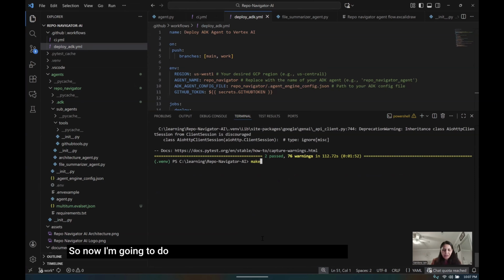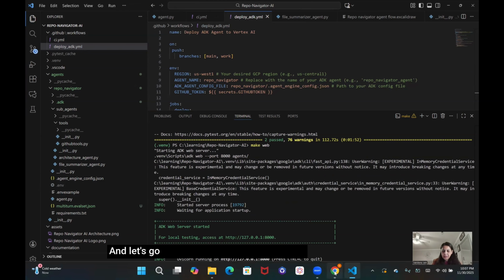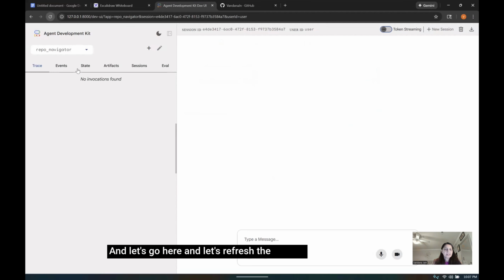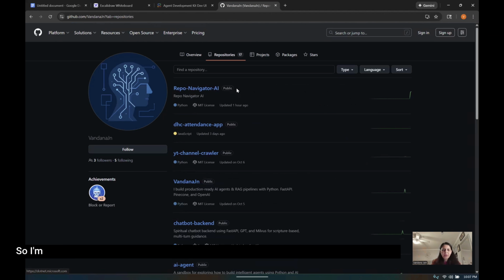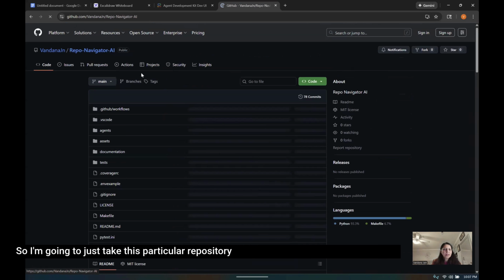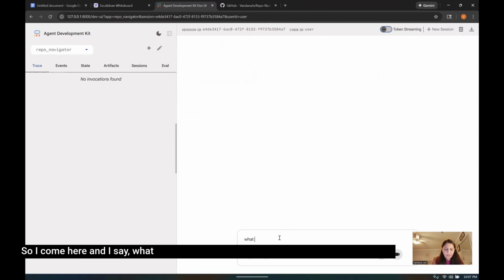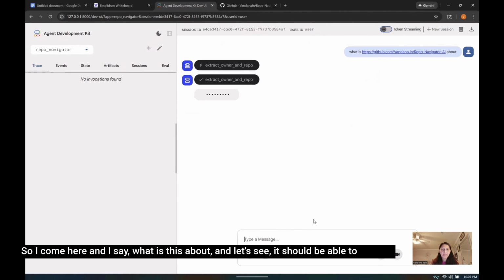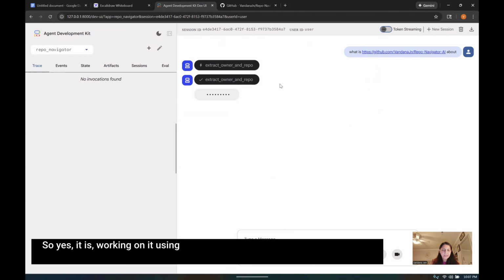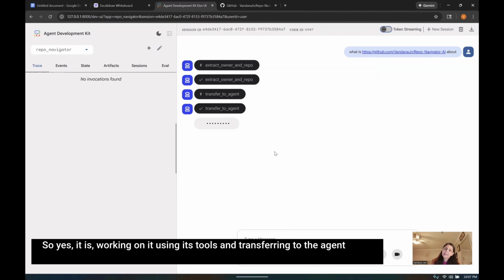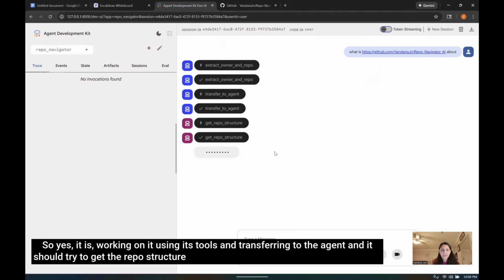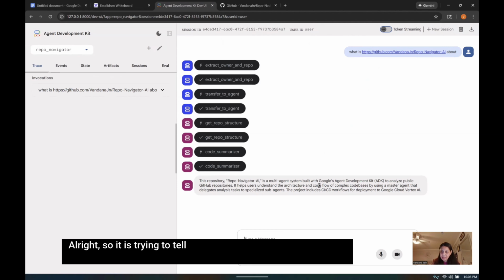So now I'm going to start the web, let's get the web going, and let's refresh the screen. Okay, I'm going to take this particular repository and ask questions about it. So I come here and I say, what is this about? Let's see, it should be able to answer. So yes, it is working on it, using its tools and transferring to the agent, and it should get the repo structure and then probably be able to answer.